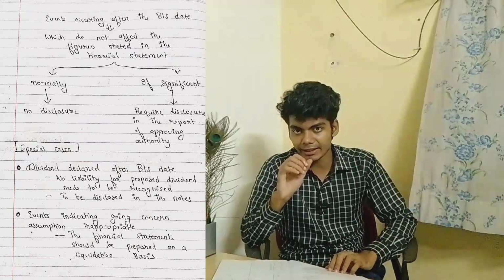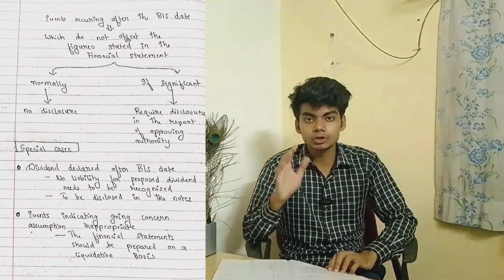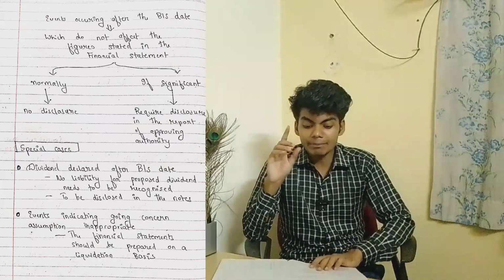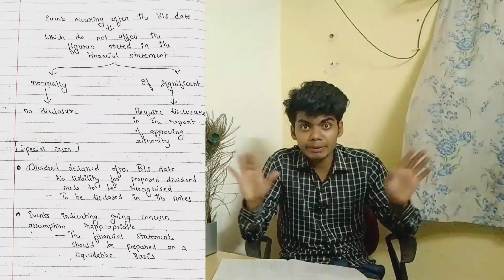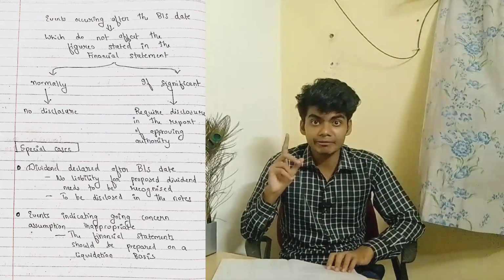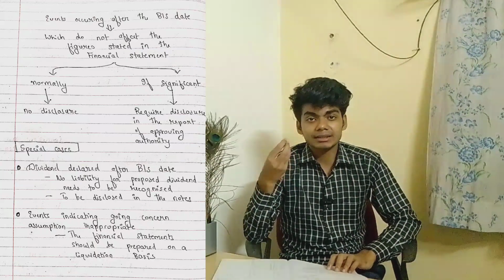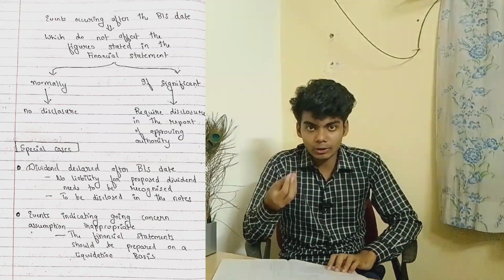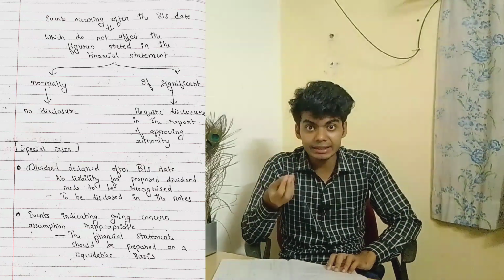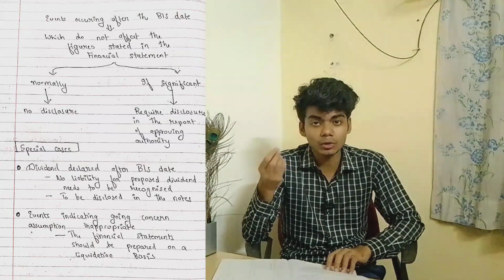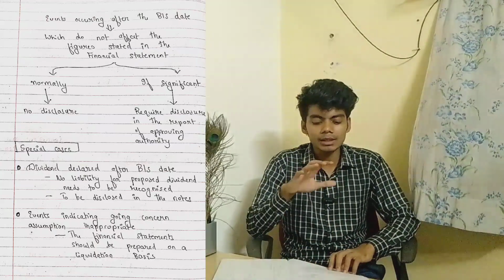Here they are declaring after the balance sheet date, so it's not an adjusting event, first of all. So no liability for proposed dividends needs to be recognized. Second, if it is required as per the statute, then you can disclose it in the notes of the accounts.